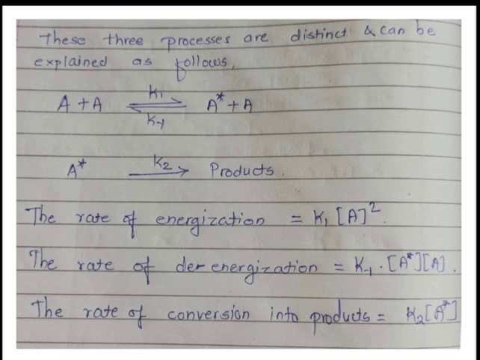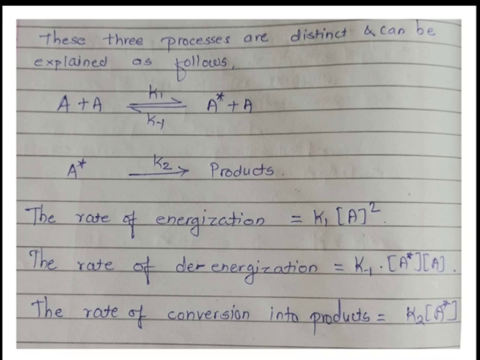Then the rate of de-energization: this species undergoes de-energization to form reactants again, so the species is going to decrease. That's why the rate is written with a minus sign.